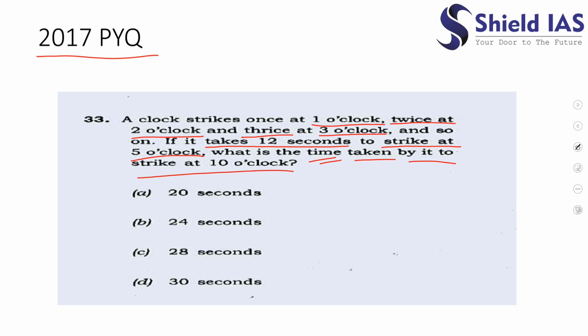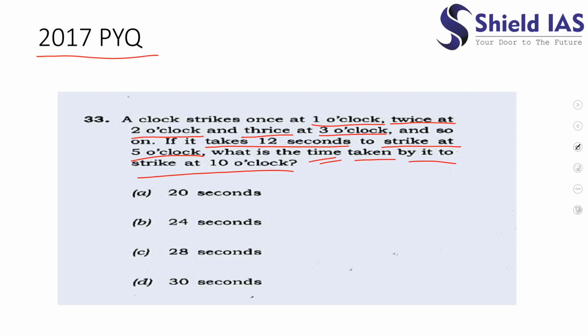So the question says that a clock strikes 1 time at 1 o'clock, 2 times at 2 o'clock, 3 times at 3 o'clock, and so on, 5 times at 5 o'clock.